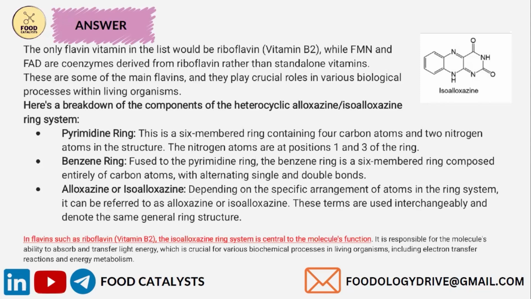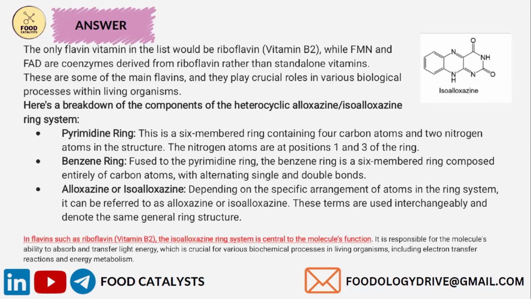So let's break down this flavin structure. It consists of a pyrimidine ring, a benzene ring, and alloxazine. Look at this picture. It has a six-membered ring structure containing four carbon atoms and two nitrogen atoms. These nitrogen atoms are at positions 1 and 3 of the ring.